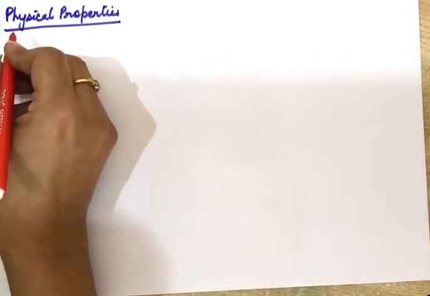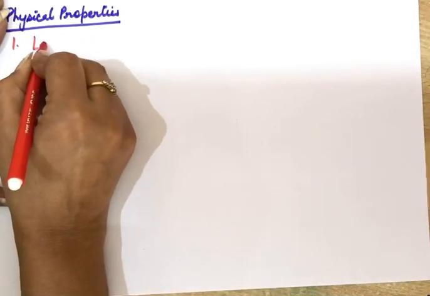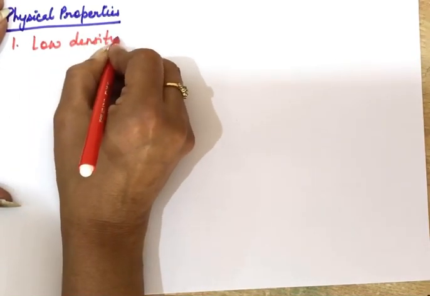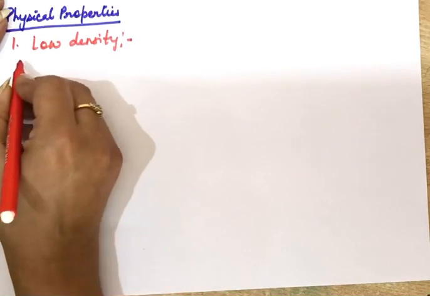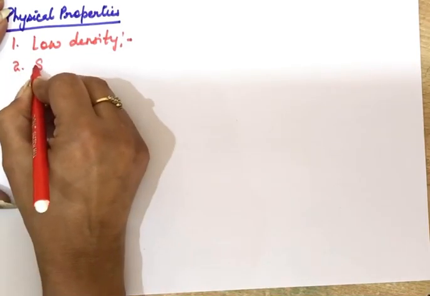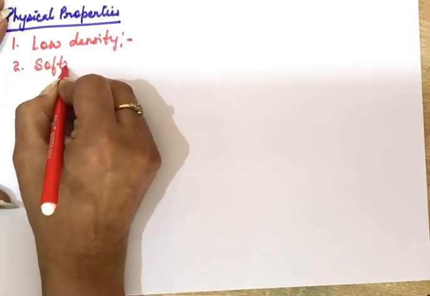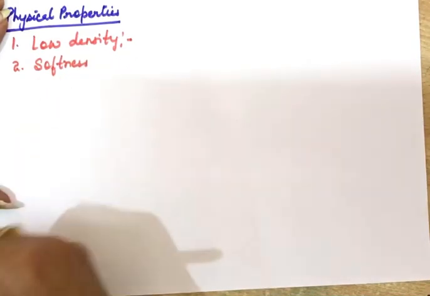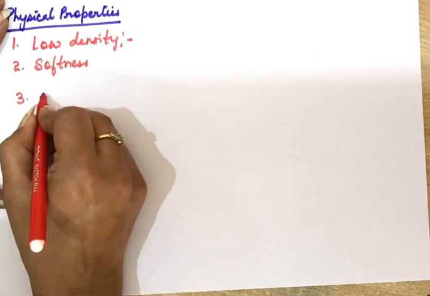First thing is, because there are layers formed and there is a gap between the layers, they are connected by the weak forces. So that is why they have a low density, because the packing of the carbon atoms here is not very close. So they have a low density because of this. Then they are soft also. Again, the reason is the weak van der Waals forces. So one layer can easily slide over the other layer.